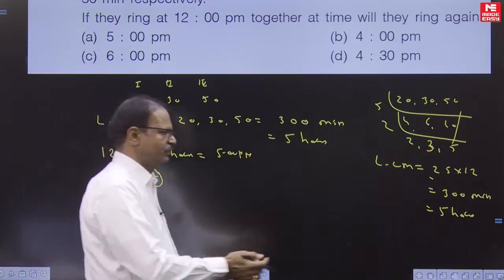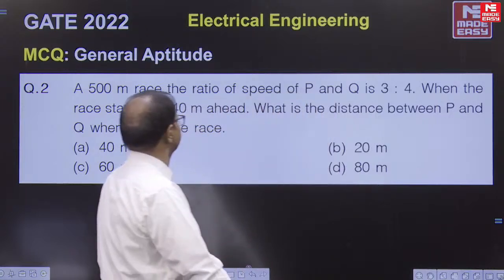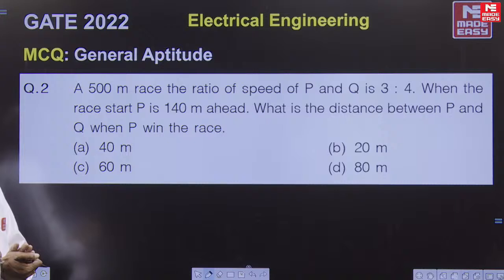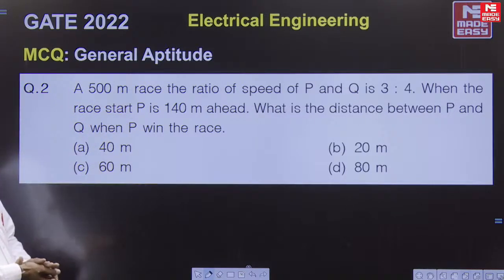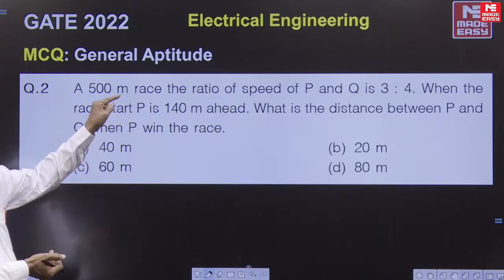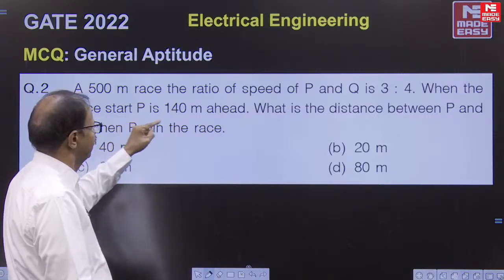Coming to the second. Click this button. It is time and distance. In our workbook's first problem of time and distance, you have done a similar problem. In a 500 meter race, the ratio of P and Q is 3:4. When P runs 3 meters, Q runs 4 meters. When P starts 140 meters after, what is the distance between P and Q when P wins the race?